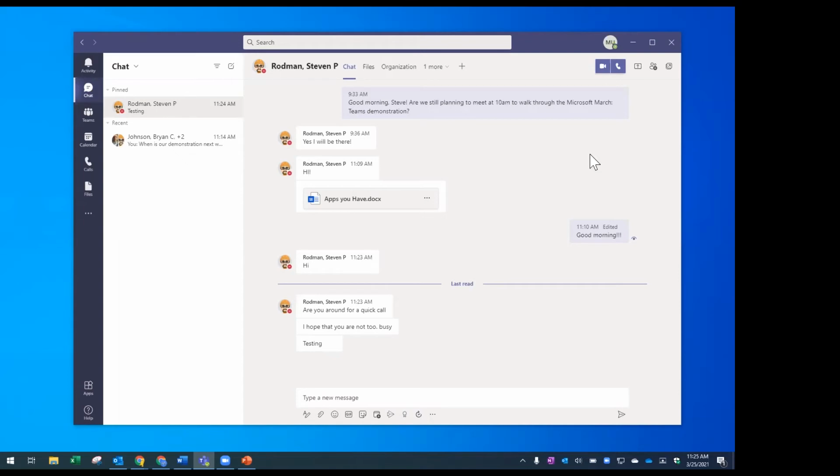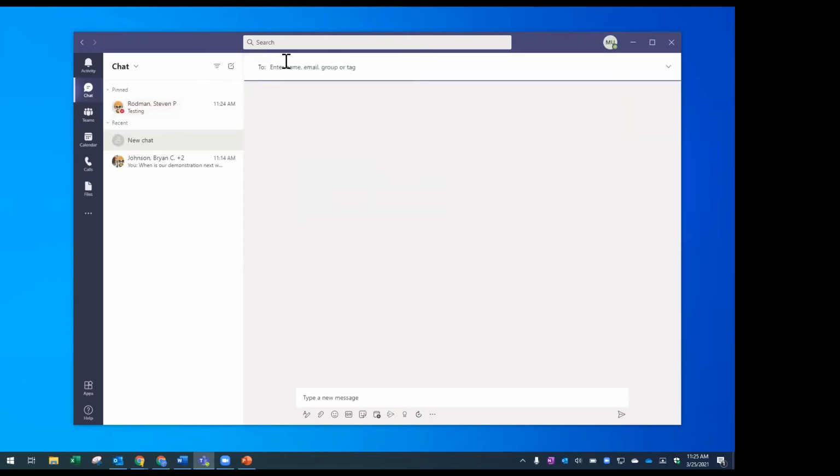And so, right, if Brian were to hit the call button right now, it would ring my computer and it would show up that whoever's logged into Teams is trying to reach me through Teams. So you can't reach out to students to call their cell phones through Teams, but you can reach out to them from Teams app to Teams app. So you could search for the student in this, and if I was searching for, sorry, I'll probably have to use your full name. So if I'm searching for Lexi, I would find her as a user for the to field.